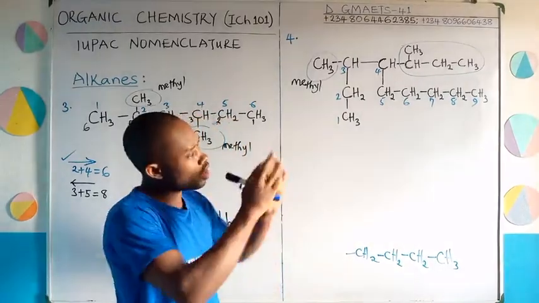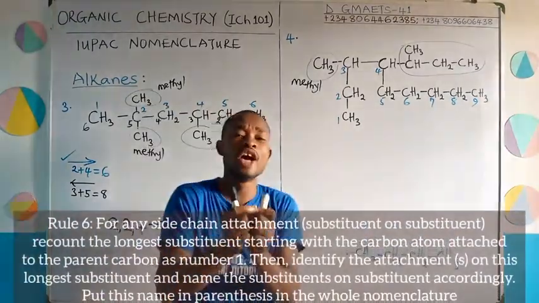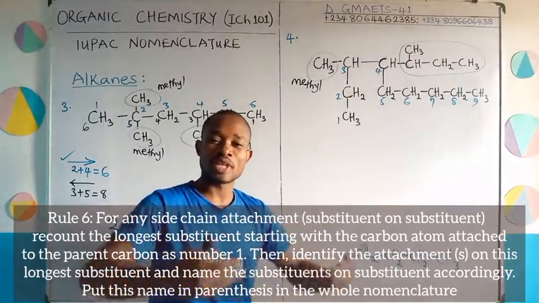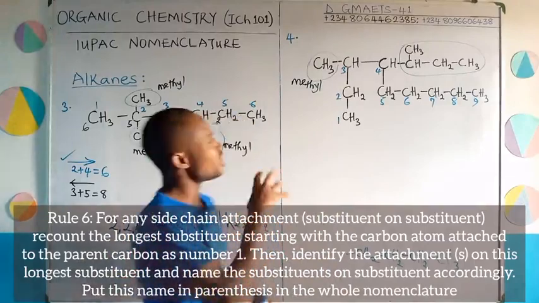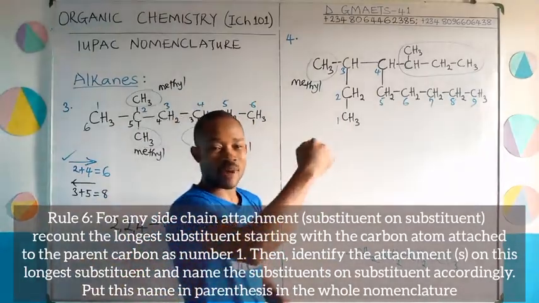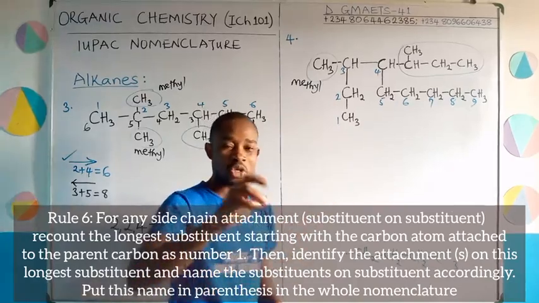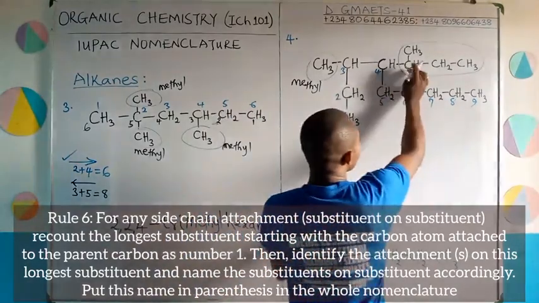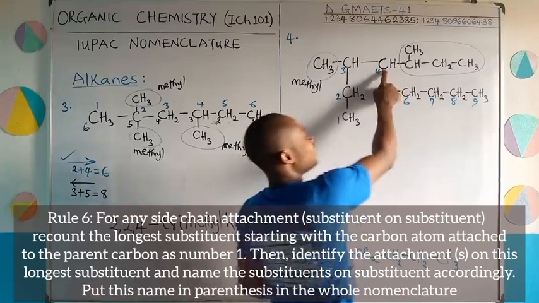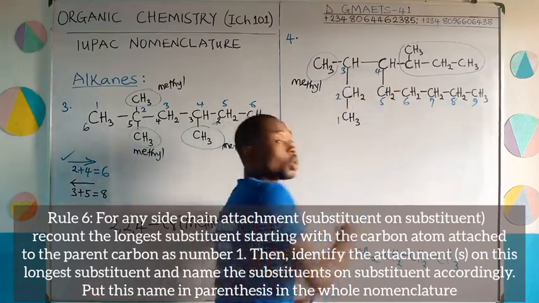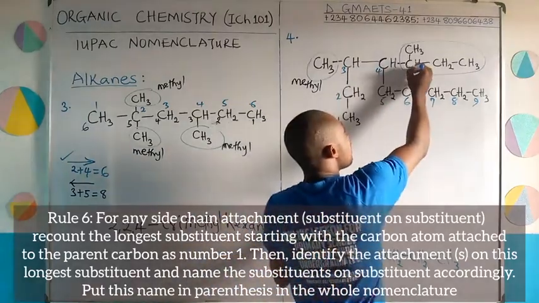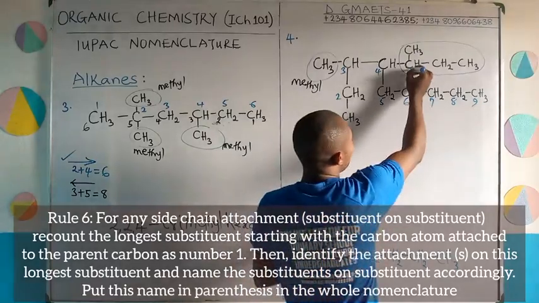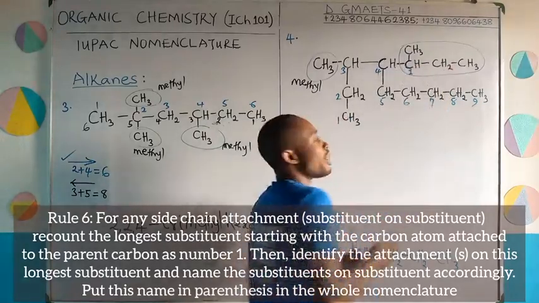Generally, when we come to the substituent part, we have to know the longest carbon chain there as well, so I will know the name to give to that attachment. For example, in structure number 2, you remember when I numbered those 2 carbon atoms 1, 2, and I told you the prefix is eth, giving us ethyl. In the same way, this is the carbon directly linked to the parent carbon number 4. So from this carbon, we are going to number it as number 1, and then from it, we'll find out the longest chain in this attachment.